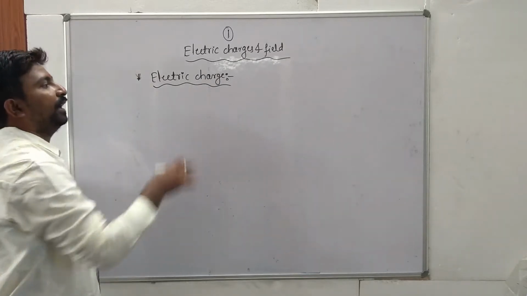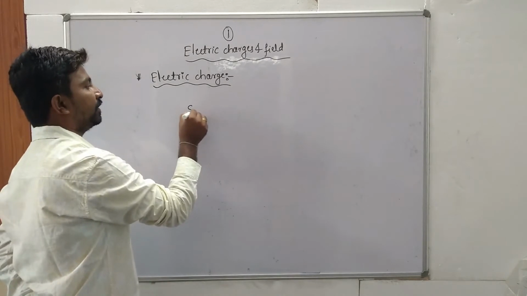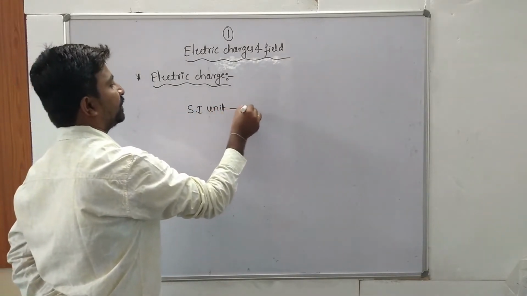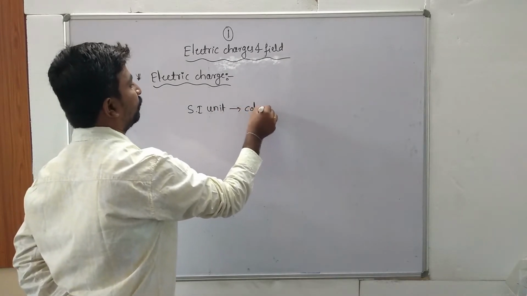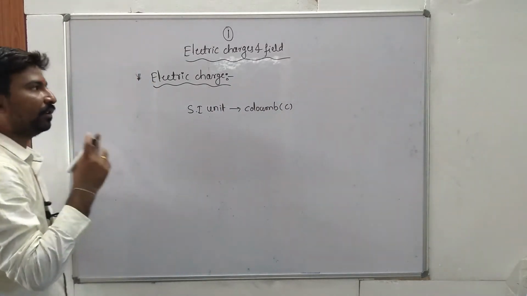The SI unit of electric charge is coulomb, and it is denoted by C.